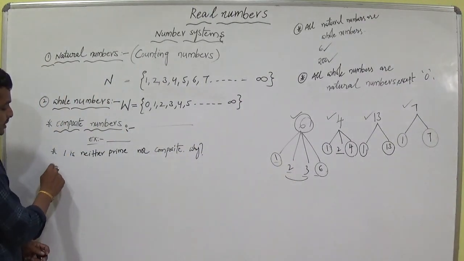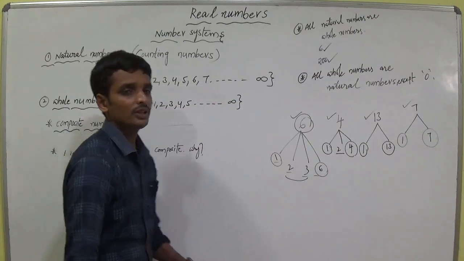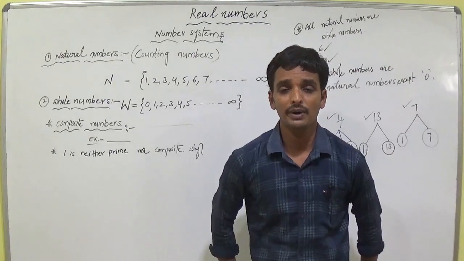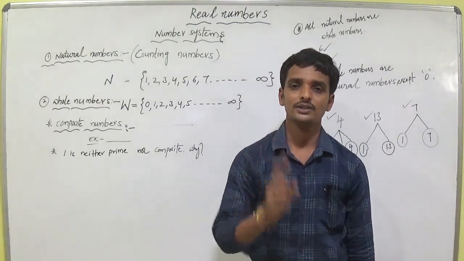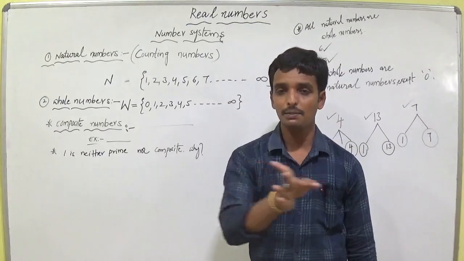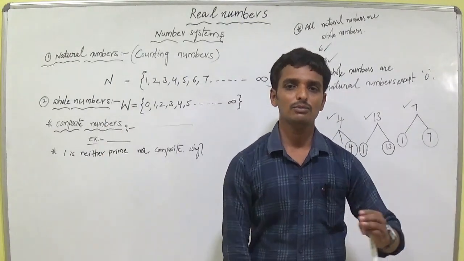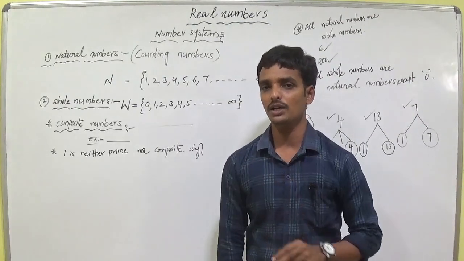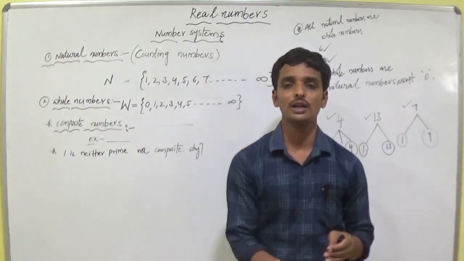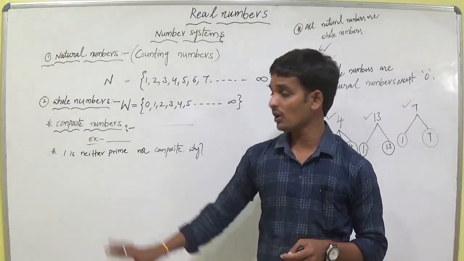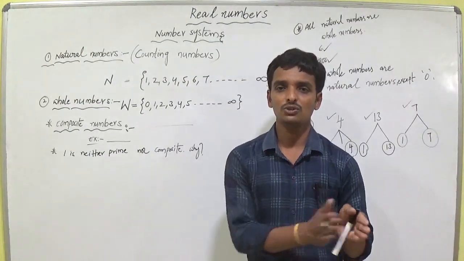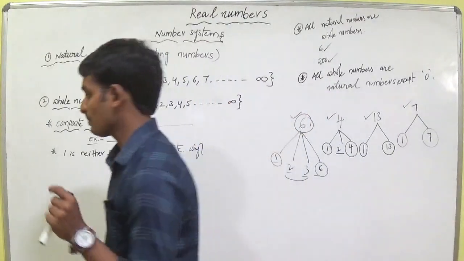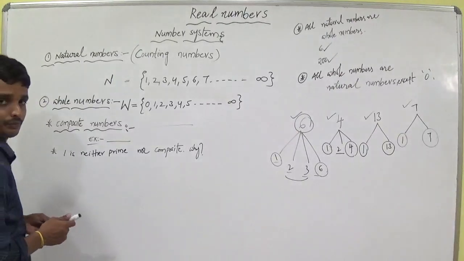Solution, you can write the answer. Every number has 2 or more than 2 factors, but one has only 1 factor. That's why one is neither prime nor composite. Prime కాదు కాంపోజిట్ కాదు. ఎందుకంటే ప్రైమ్ అవ్వాలంటే మినిమం 2 ఉండాలి, కాంపోజిట్ అవ్వాలంటే 2 కంటే ఎక్కువ ఉండాలి. కానీ one has only 1 factor. That's why one is neither prime nor composite.